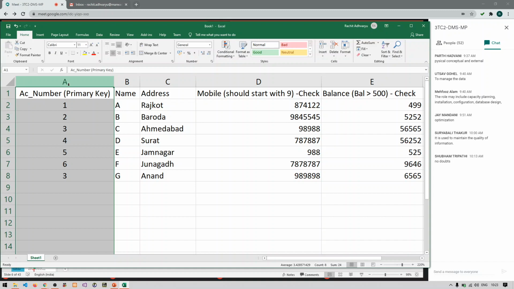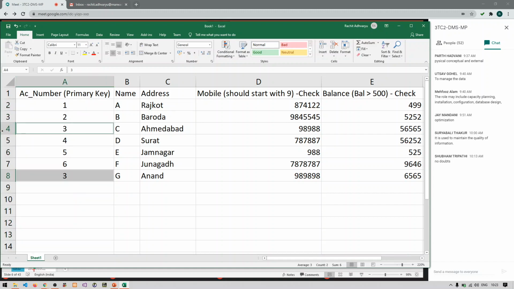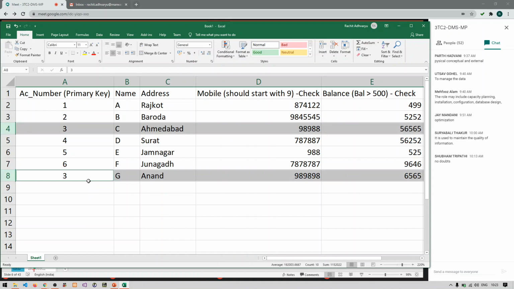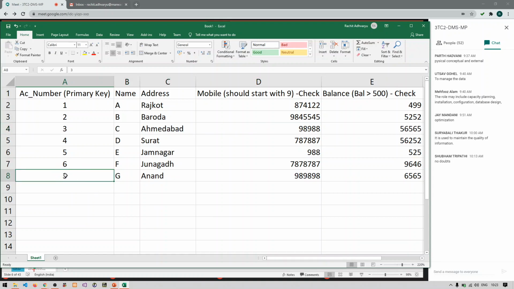That means the data should be there in that column, as well as it should not repeat or be duplicated. But here 3 is duplicating with this particular row, you can see. So this won't be allowed to enter in our database. So you need to give some other value that is not duplicating, and you cannot keep it empty, right? So I am giving some new value like 7.